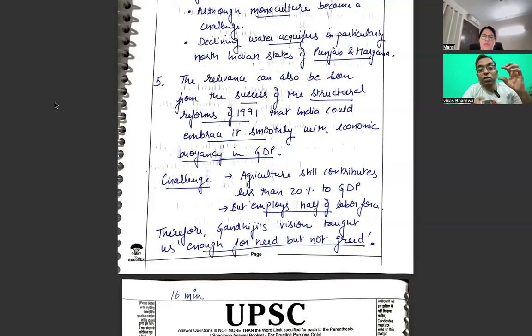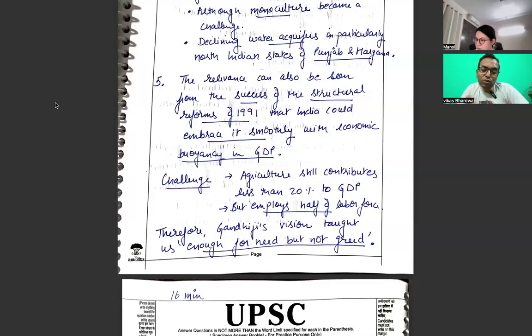For example, Sarvodaya. One word, Sarvodaya. Sarvodaya is a very, very important word, which is very much integral to Gandhiji's vision for India. And another keyword is, as I said, that he was in a way anti-industrialization. So he believed in cottage industries, he believed in village self-sufficiency. Yes, one more keyword we could have brought here, that is Panchayati Raj institutions, their economic dimension. One line only, and I think the answer becomes very smart and innovative.